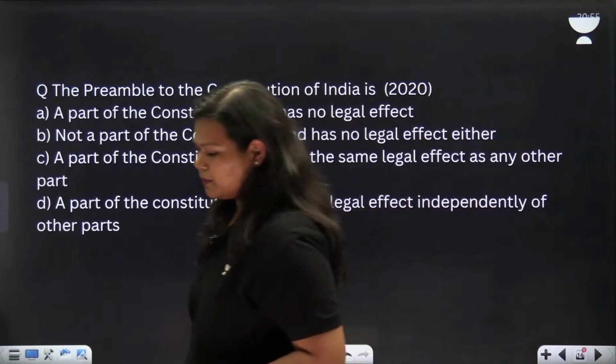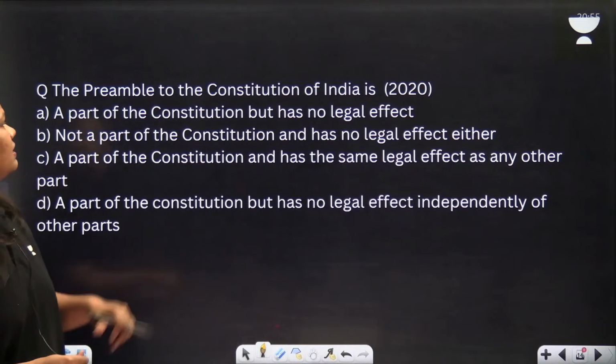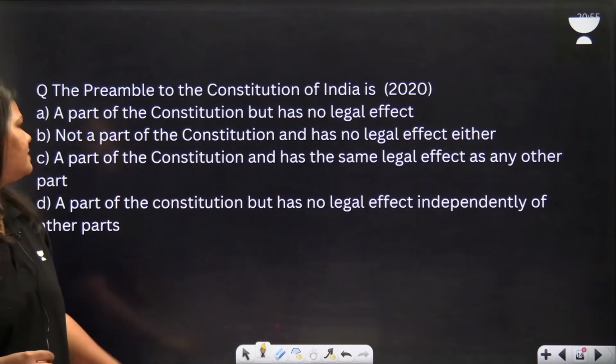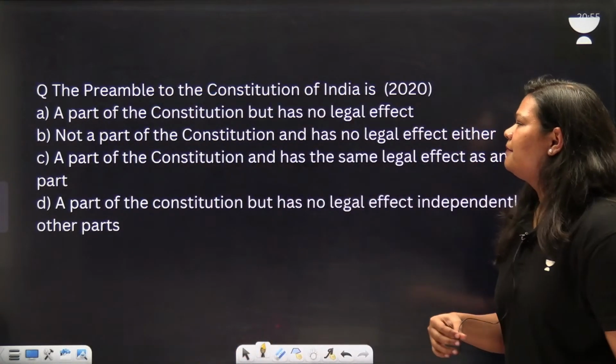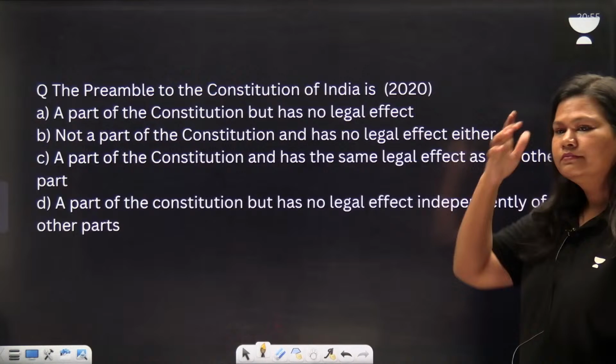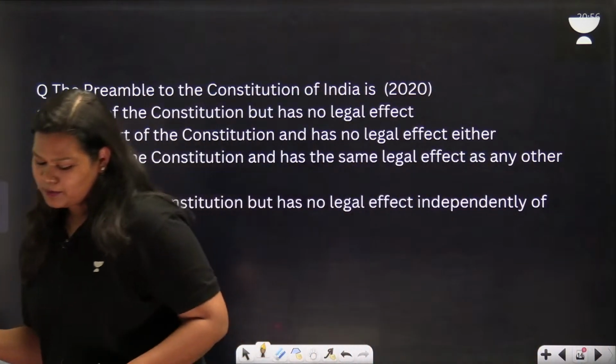Now let us solve some questions. The preamble of the Constitution of India is, this has been asked in the year 2020. Come on guys, this is the last question. I want everyone to answer this one.